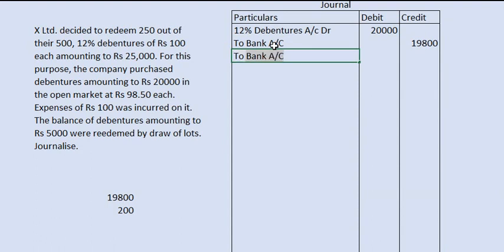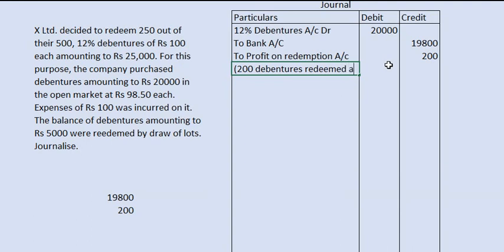To profit on redemption account, 200. In the narration we can write: 200 debentures redeemed at 98.5 rupees each.